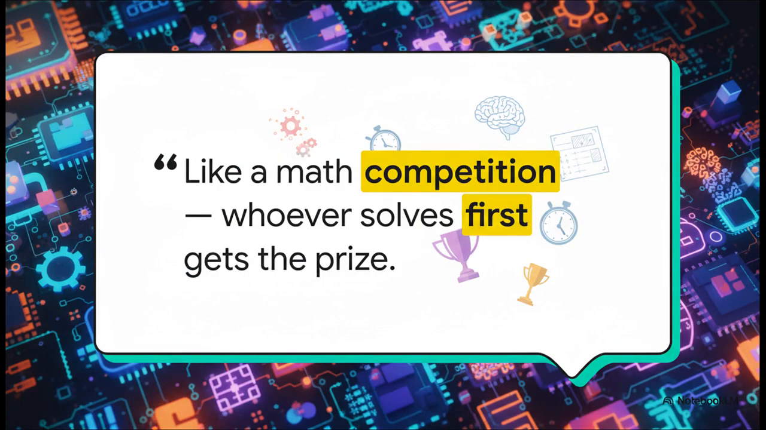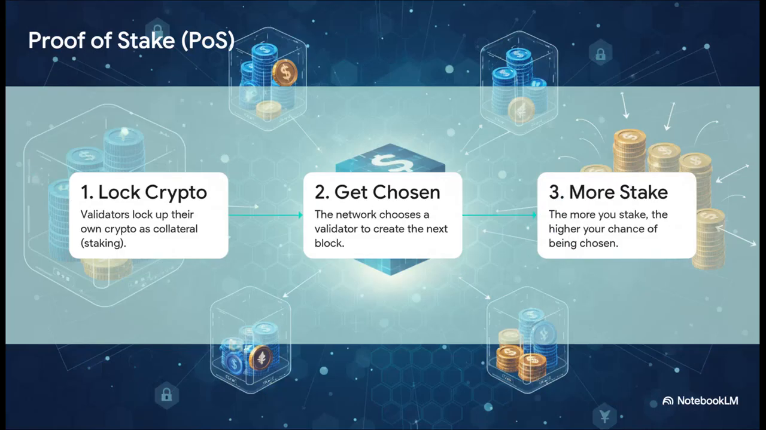This analogy just nails it. The proof in proof of work is literally you showing your work. You prove you spent the time and the energy because you have the correct answer to the problem that no one else has found yet. Now, if proof of work is a race, proof of stake is a completely different game.